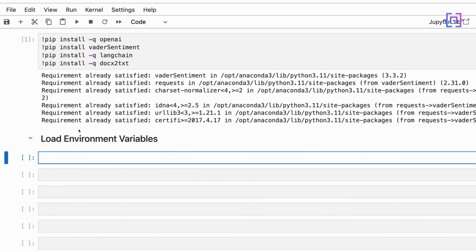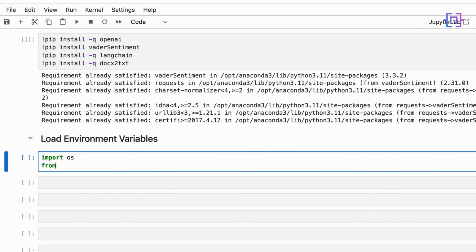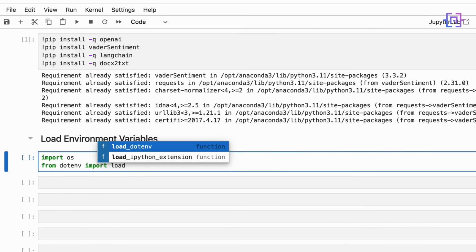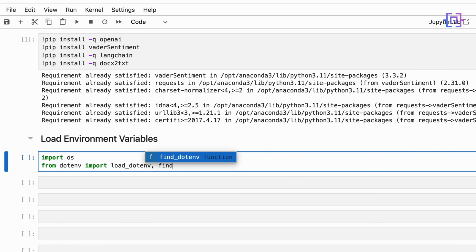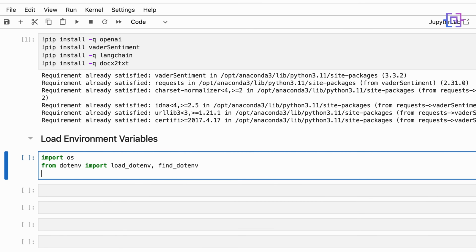First, we have to import os. This module will give us tools for interacting with our operating system, including the environment variable. After that, from dotenv we are going to import load_dotenv and find_dotenv. These two functions will be used to manage environment variables stored in the .env file. After that, we are going to say load_dotenv, and we are going to say find_dotenv, and override is equal to true.